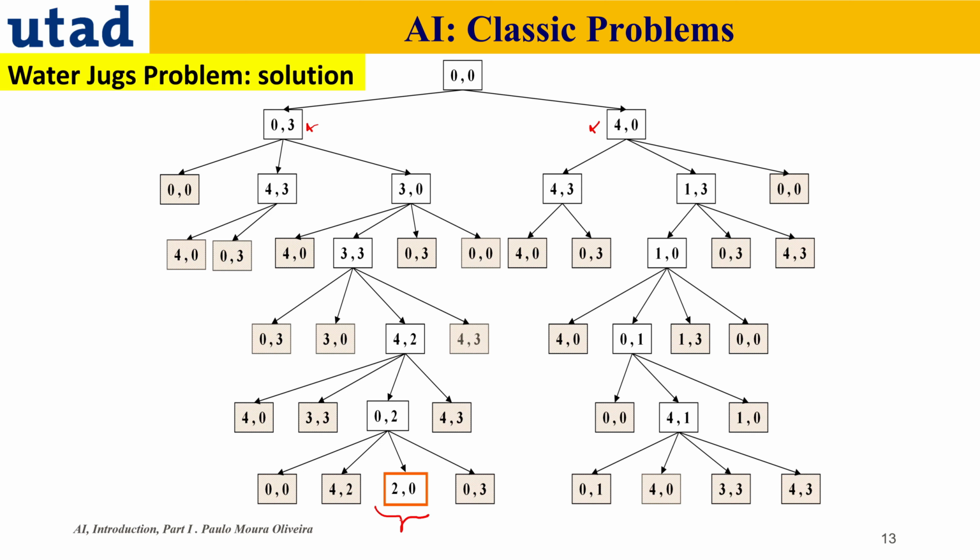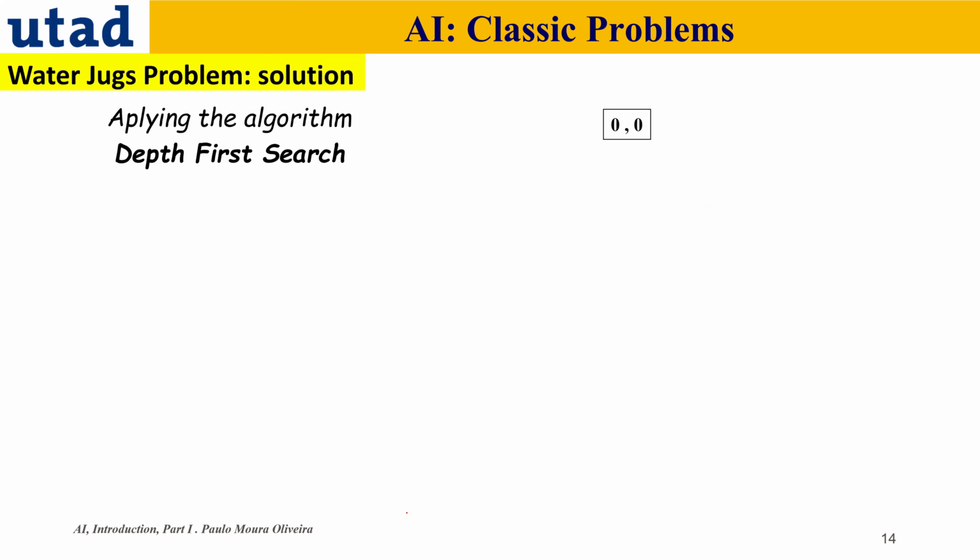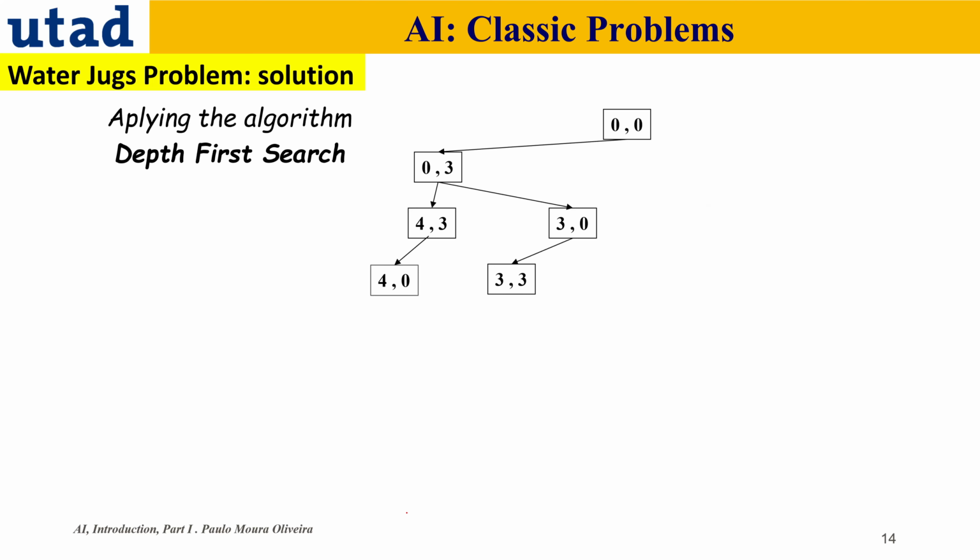So we can search this tree using different techniques. One is called depth first search, which follows this line. So first we fill the 3-liter jar. This is not a right move. Then we pour the 3-liter jar into the 4-liter jar. We fill the 3-liter jar. We pour part of the 3-liter jar into the 4-liter jar. We empty the 4-liter jar, and then we pour the 2 liters into the 4-liter jar.